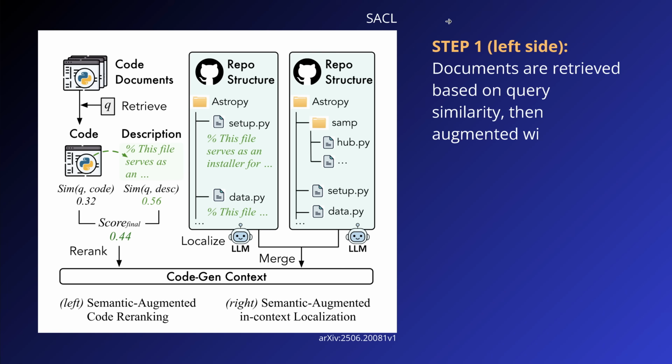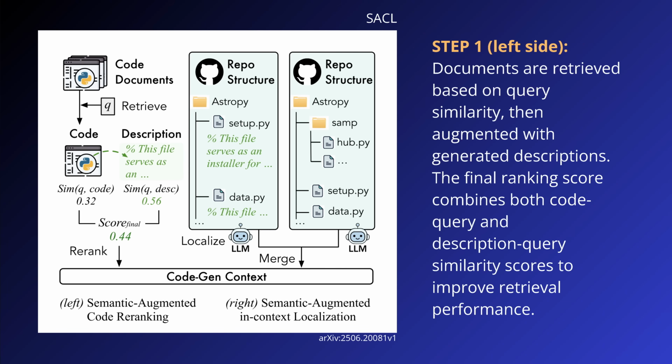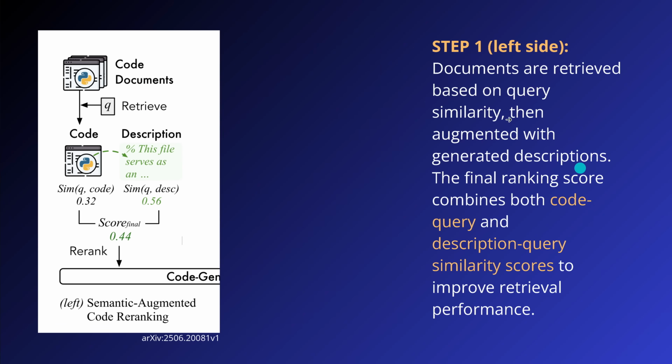where they say maybe we can counteract here, because we cannot train Sonnet 4 anew. It's too expensive for a university, no? So, okay, step 1, the left side. They say the documents are retrieved based on the query similarity, then augmented with the generated description, and the final ranking scores are combined now.